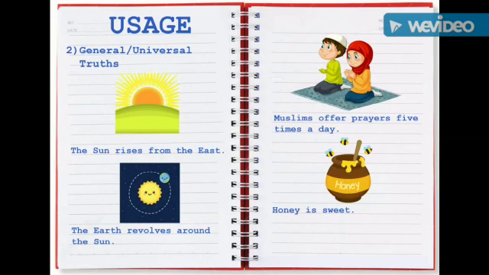Another important use of this tense is to show general or universal truths. By universal truths, we mean those facts which are accepted and considered to be correct universally. For example, the sun rises from the east is a fact that is accepted not only here but in all corners of the world. That is why it is considered a universal fact or truth. More examples can be: the earth revolves around the sun. Muslims offer prayers 5 times a day. Honey is sweet.